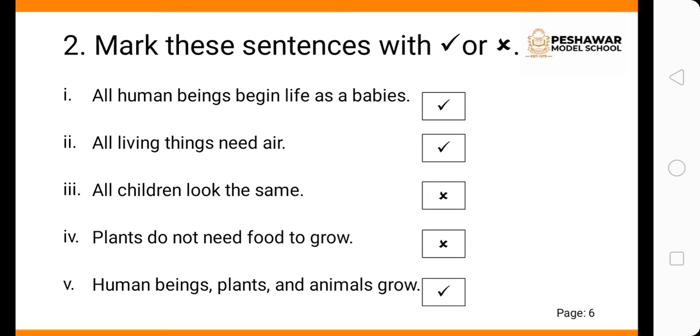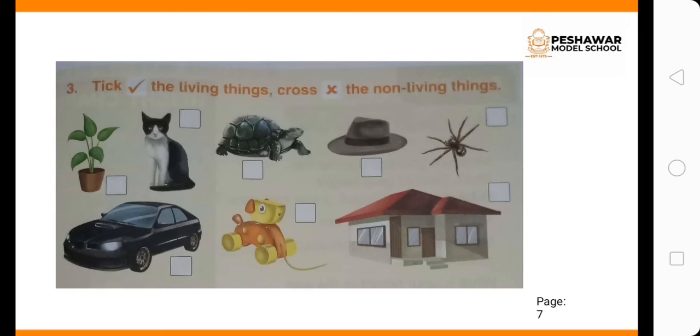Plants do not need food to grow. Is it true or wrong? This statement is wrong because plant is a living thing, so they also need food to grow. Human beings, plants and animals grow. It's true. Now let's come towards page number 7.